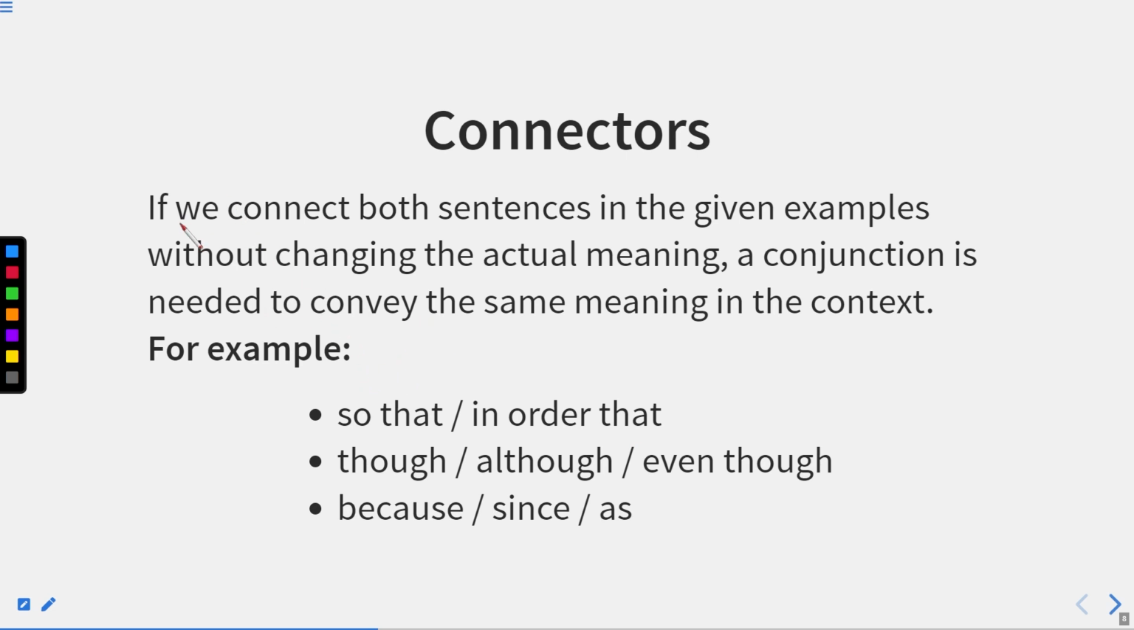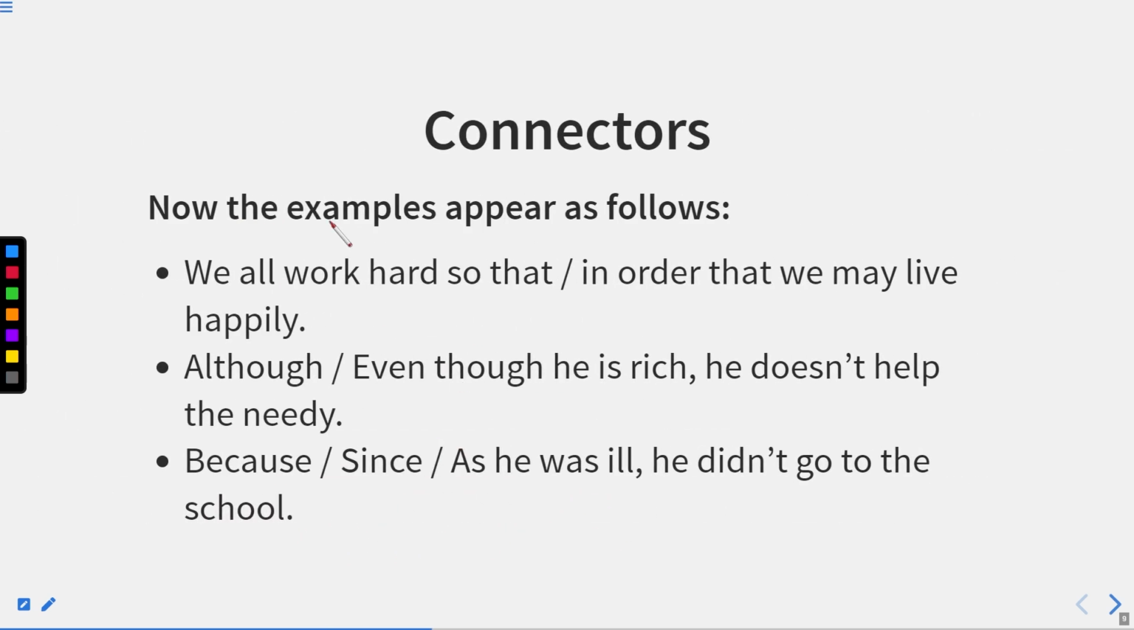Now there is something different. If we connect both sentences in the given examples without changing the actual meaning, a conjunction is needed to convey the same meaning in the context. For example, so that, in order that, though, although, even though, because, since, or as. Now the examples appear as follows. We all work hard so that we may live happily. Again, we can join these two sentences together, like we all work hard in order that we may live happily. So, so that and in order that are conjunctions which are just joining two sentences together.